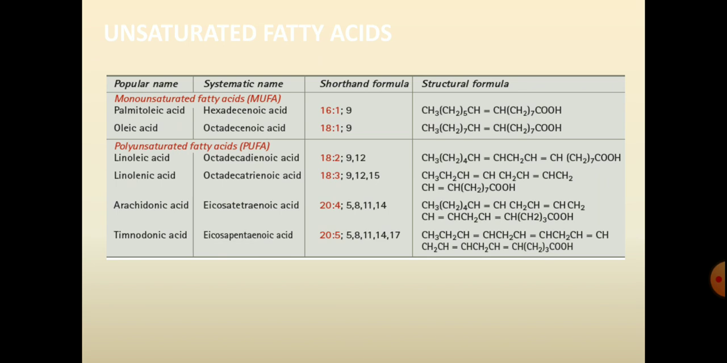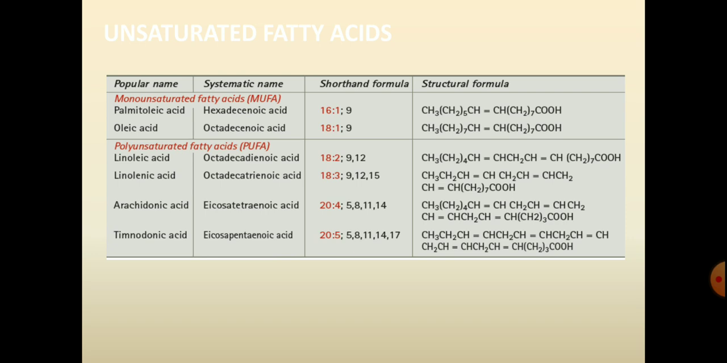Unsaturated fatty acids are of two types, that is monounsaturated fatty acids and polyunsaturated fatty acids. The monounsaturated fatty acid examples are palmitoleic acid and oleic acid. Palmitoleic acid has 16 carbons and one double bond located at carbon 9. Oleic acid contains 18 carbon atoms and one double bond located at carbon 9. And the polyunsaturated fatty acids are linoleic acid, linolenic acid, arachidonic acid and timnodonic acid.